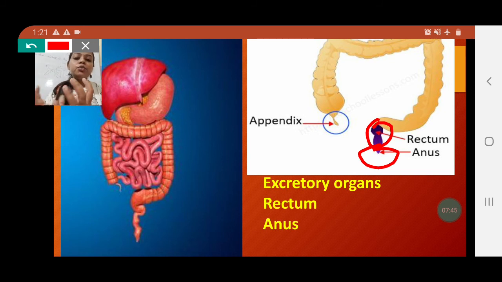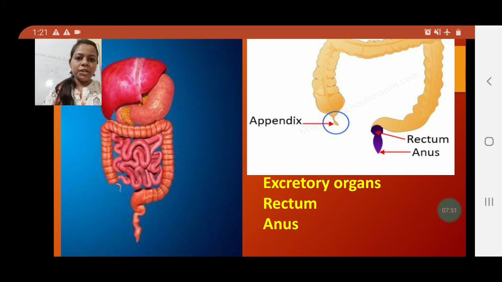The rectum is used to collect the undigested food. Early in the morning we feel pressure and we have to go to the washroom, so that we can release the undigested food. Till that time, the undigested food remains in the rectum, but when we remove it, it comes out with the help of the anus. So both are excretory organs, and these are the last organs of the digestive system, and with the help of all these organs we complete our digestion.